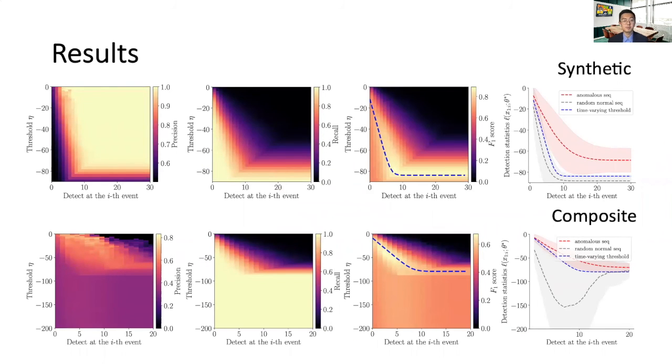In the experimental section, we performed comprehensive numerical studies on both synthetic and real data sets to compare the performance of the proposed adversarial anomaly detector with the state of the art. It confirms that the proposed time variance threshold can optimally separate the anomalies from the normal sequences.